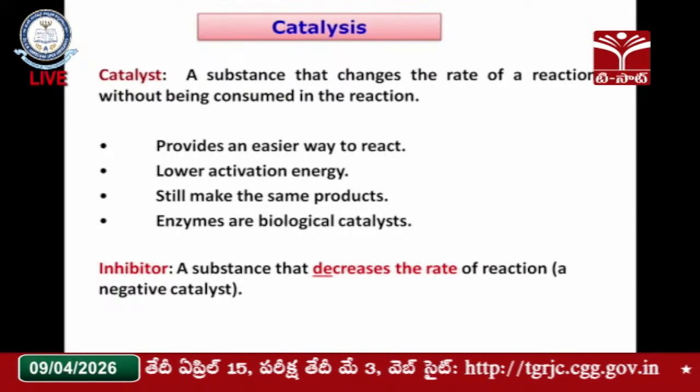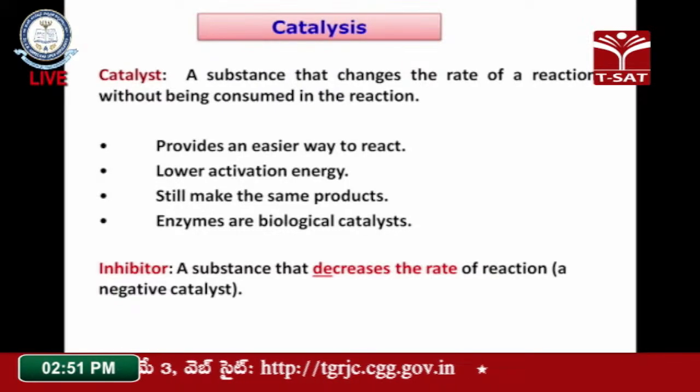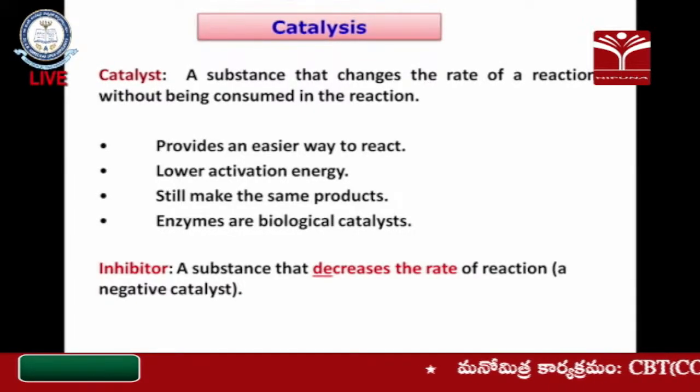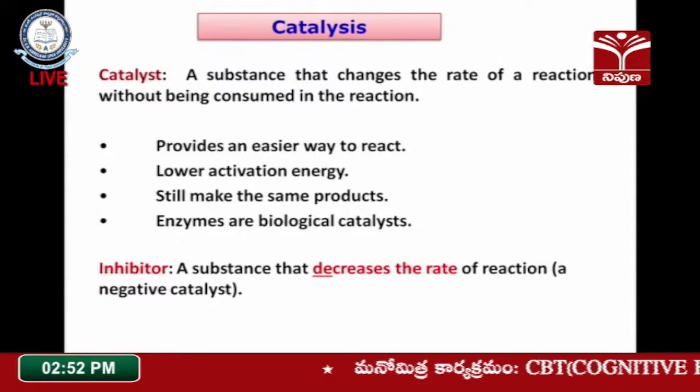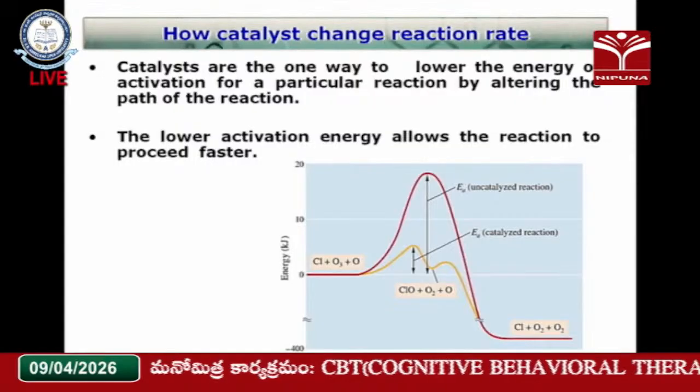It is not consumed, but indirectly it is responsible for the increase in the rate of the reaction. The catalyst provides surface area for better reaction, and it is lowering the activation energy, making the same products.